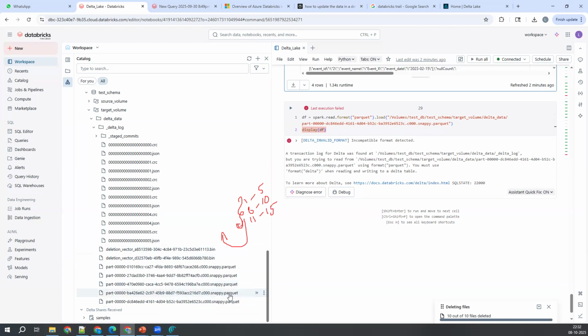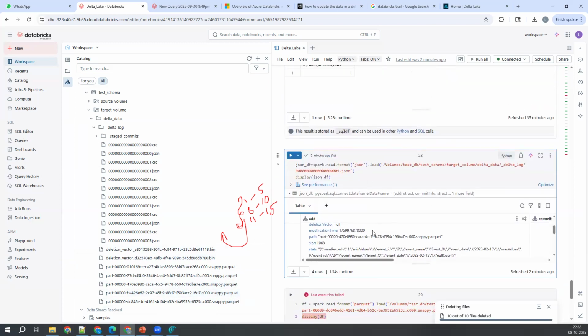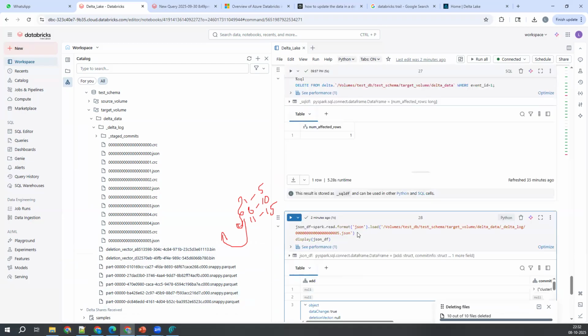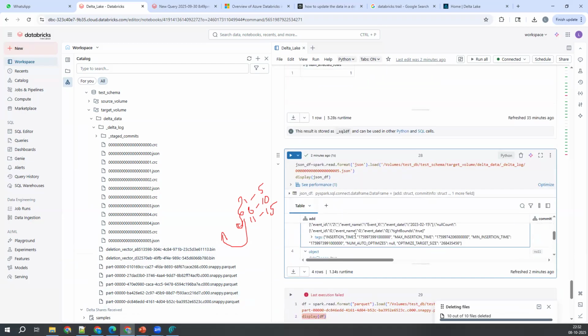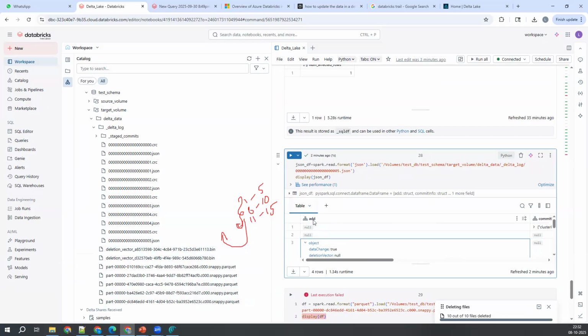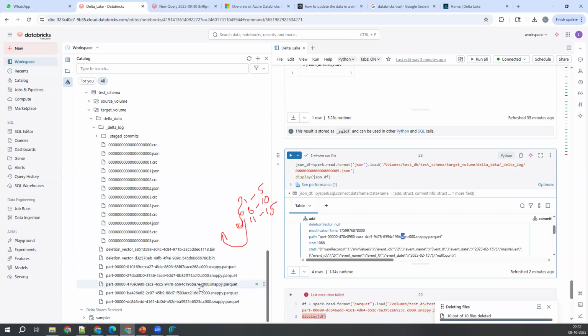Okay, see what is there inside this one. If you want to read which file it has created, I wanted to understand that. So which file is this one? This is 005, right? 005 has an add, which is nothing but it is creating the file. So where is that A7E? This is the one. This is the new file it has created.